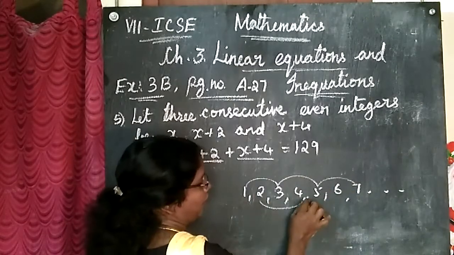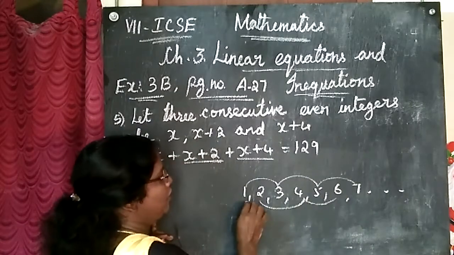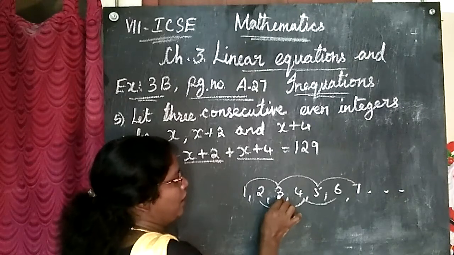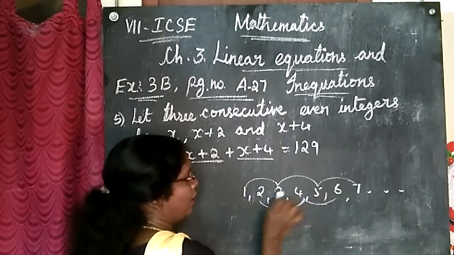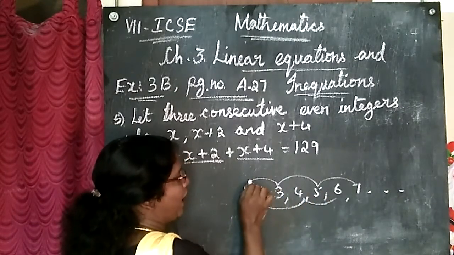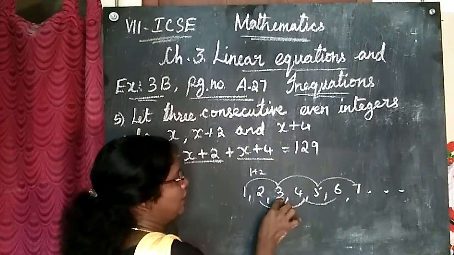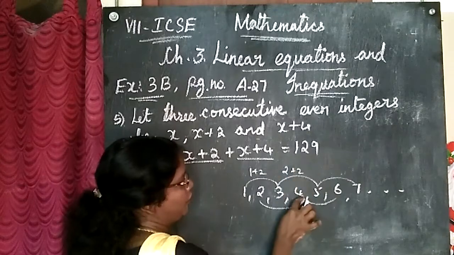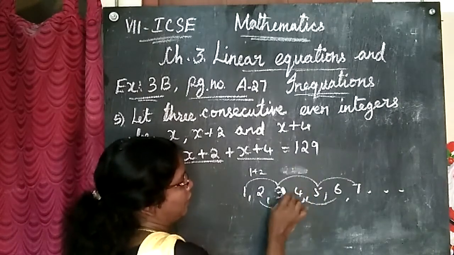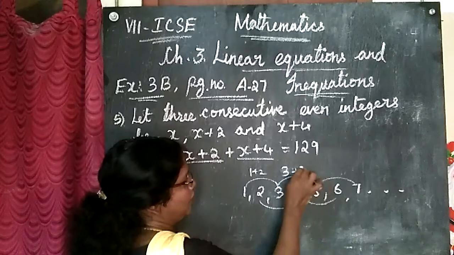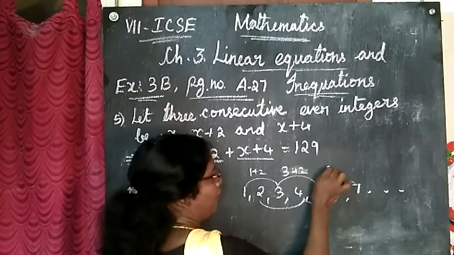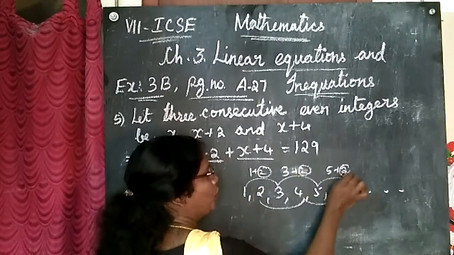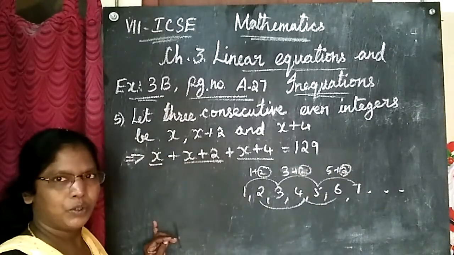Take the odd numbers: 1, the next odd number is 3, the next odd number is 5. That means 1 plus 2 is 3, 3 plus 2 is 5, then 5 plus 2 is 7. Everywhere we are adding 2.